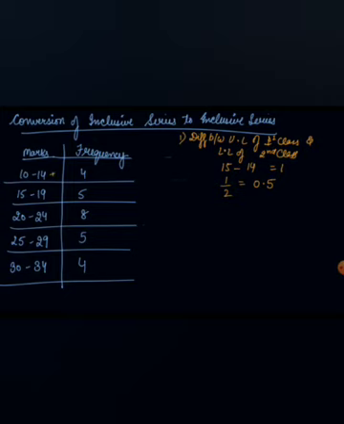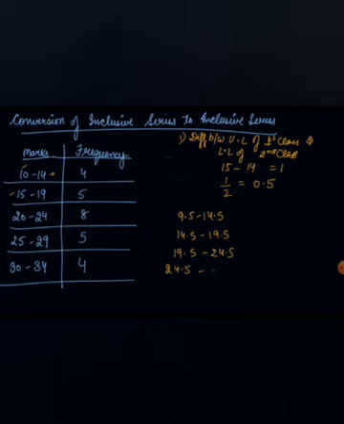You subtract half from the lower limit and add half to the upper limit, that is 9.5 to 14.5, 14.5 to 19.5, then 19.5 to 24.5, and then 25 will subtract half, that is 24.5, then add half, 29.5, and then 29.5 to 34.5.